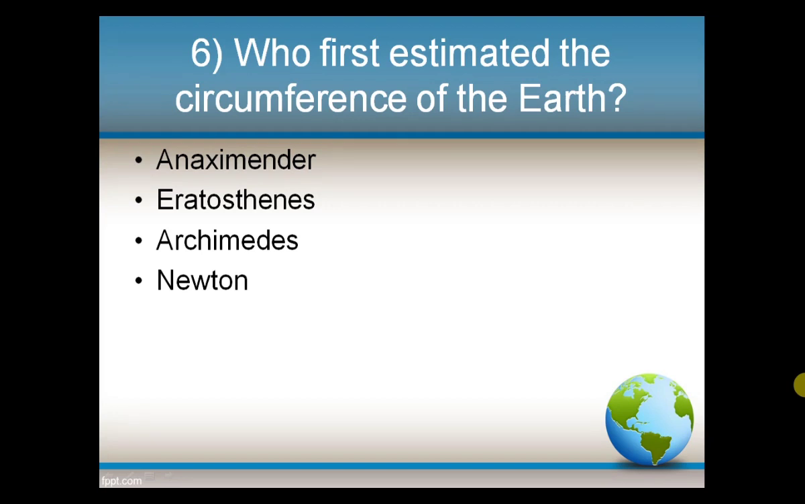Next question. Who first estimated the circumference of the earth? Options: Anaximander, Eratosthenes, Archimedes, Newton. And the answer is Eratosthenes. From the options you see Archimedes.